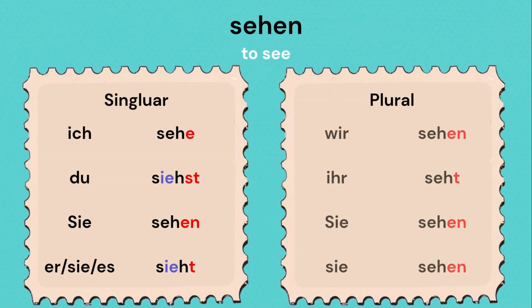The next verb is sehen. Ich sehe, du siehst, sie sehen, er, sie, es sieht, wir sehen, sie sehen.